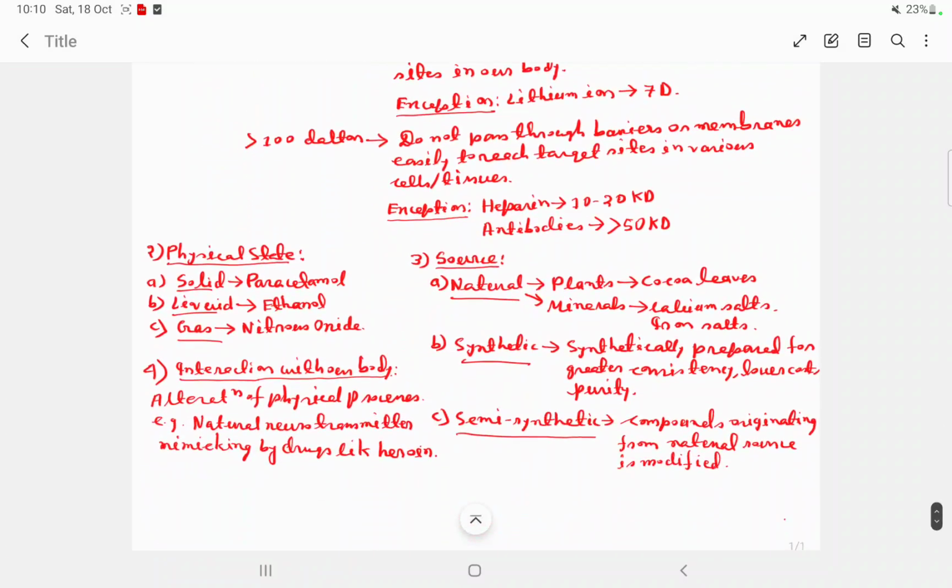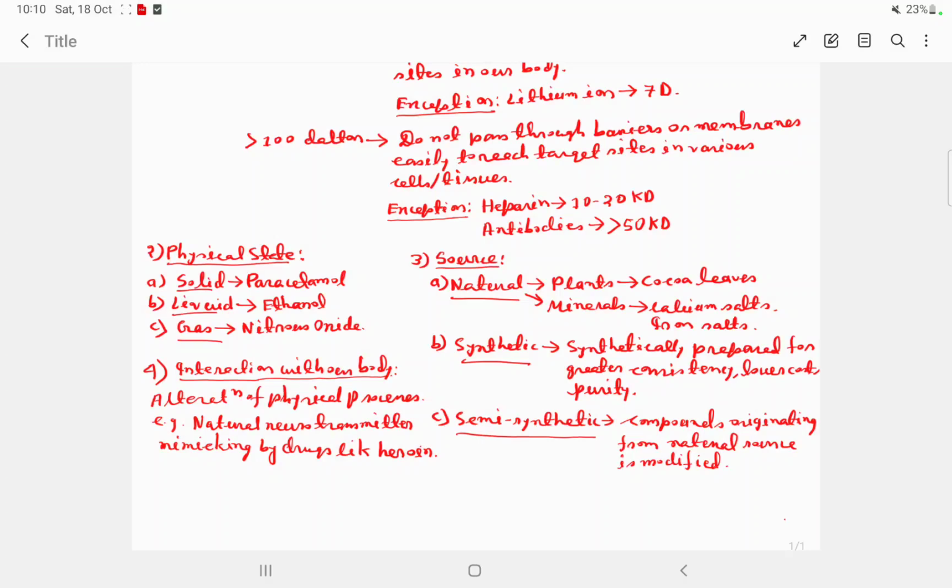Now physical state. Physical states involve the solid, liquid and gaseous state, and the drug can be a solid, can be a liquid, can be a gas at room temperature. Solid drugs include paracetamol, and most of the drugs are actually solid in nature. Liquid drugs include ethanol. Gaseous drugs include nitrous oxide.